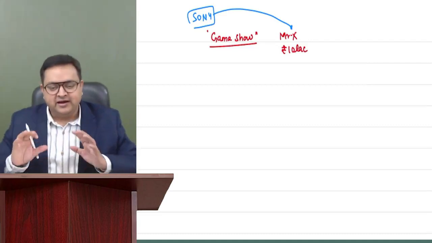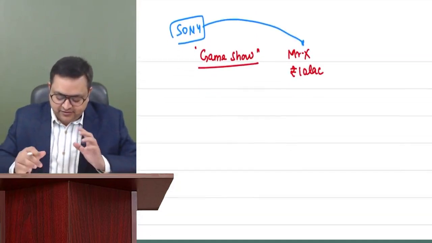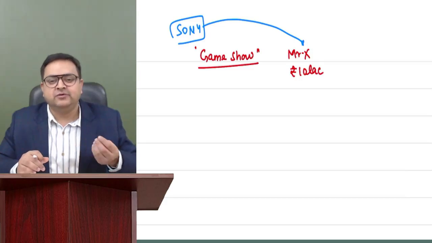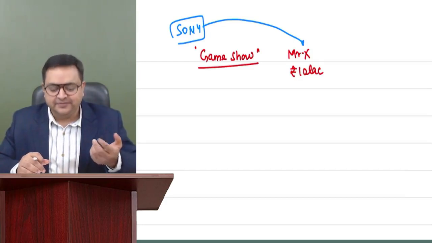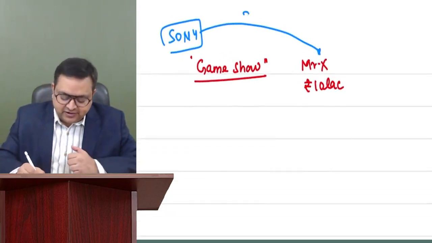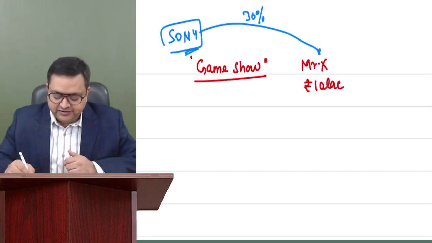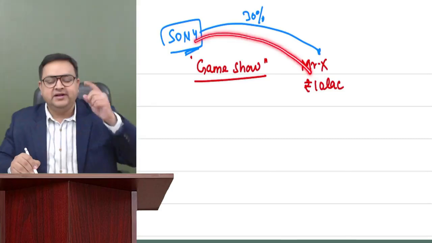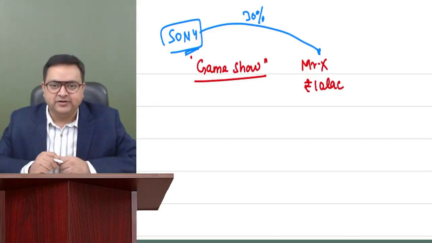As of now, I understand that most of you have not done this chapter TDS, but I believe most of you must be knowing that on such type of income, when you receive it from a game show, lottery, etc., these are called casual income. And there is a TDS of 30%. So Sony Entertainment Television, while giving this 10 lakh rupees, will deduct 30% tax and give you 7 lakh rupees.